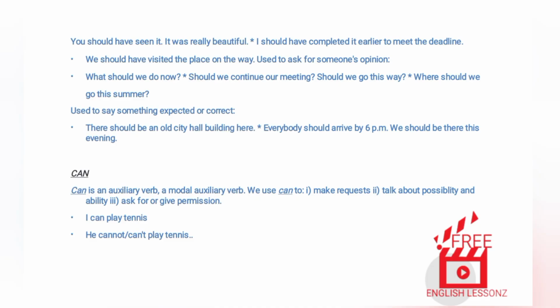Can is an auxiliary verb, a modal auxiliary verb. We use can to: 1. Make requests, 2. Talk about possibility and ability, 3. Ask for or give permission. Examples. I can play tennis. He cannot/can't play tennis. Can you play tennis?